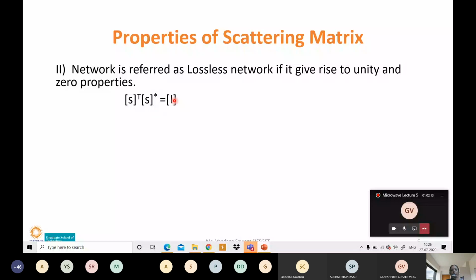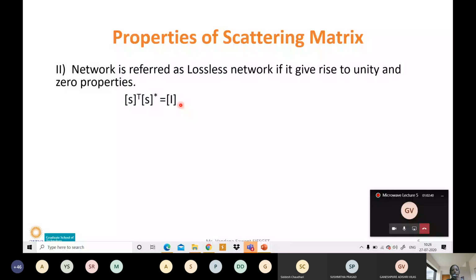How to calculate S transpose, you know? Then we have to find the complex conjugate of the S matrix also. And if it is equal to unity, then you can say that your network is a lossless network. Then we will do it for a 2-port network.